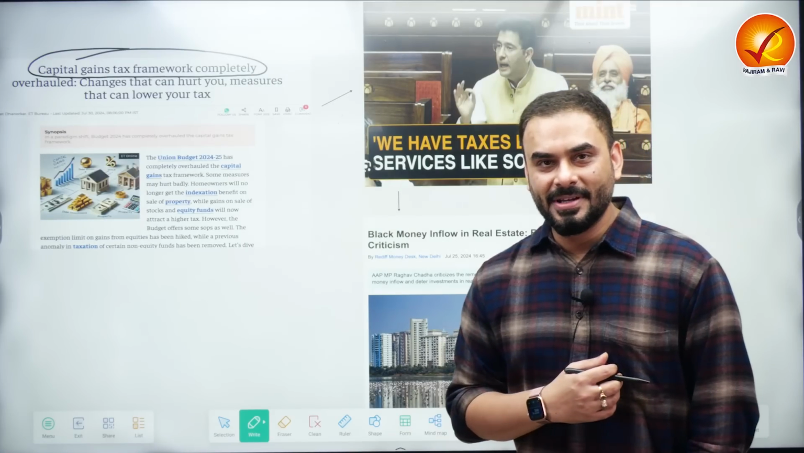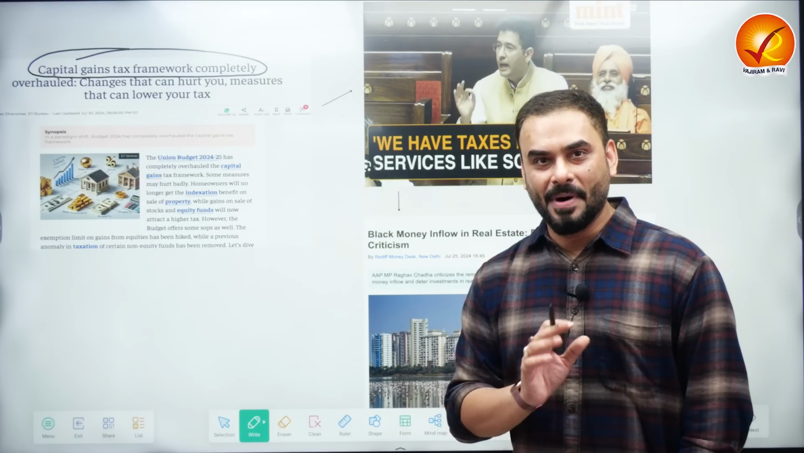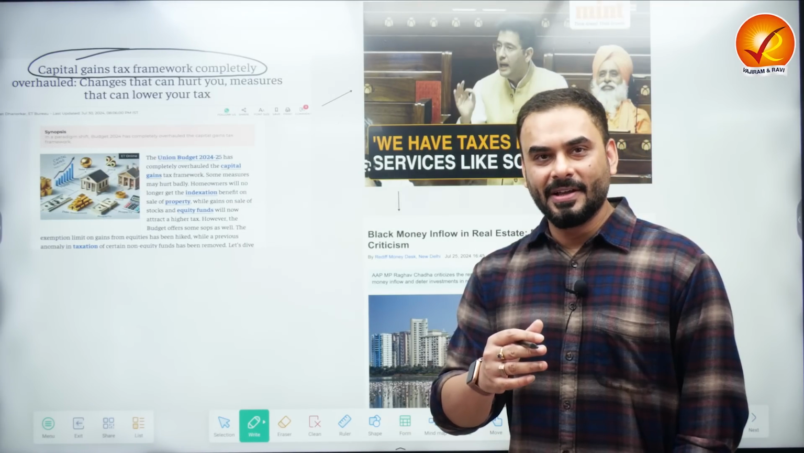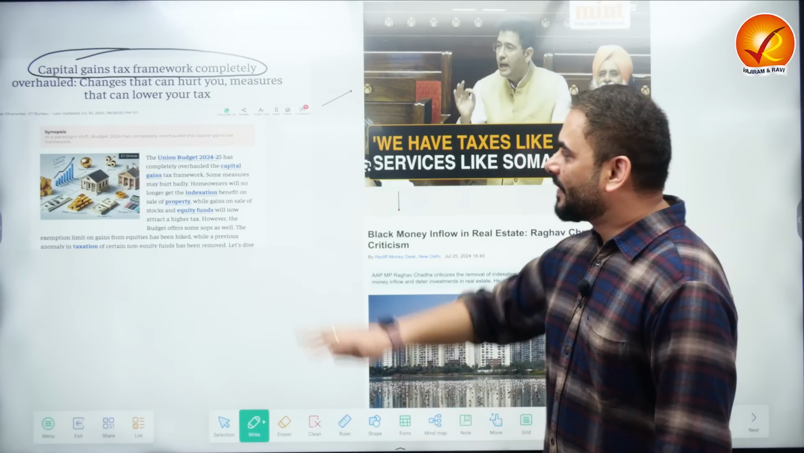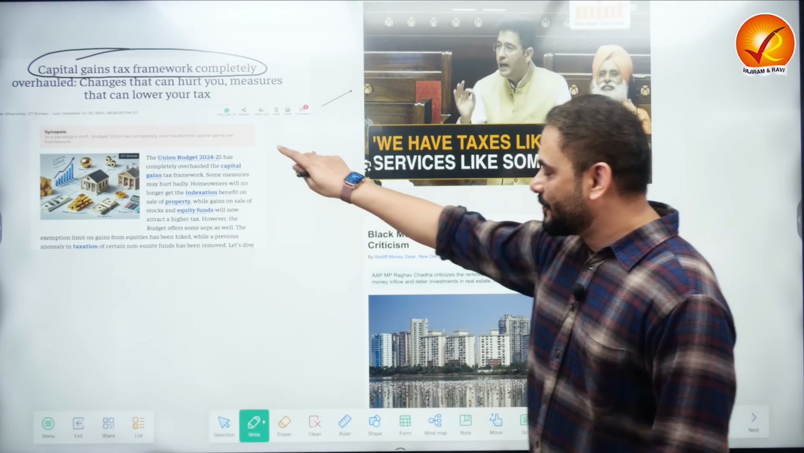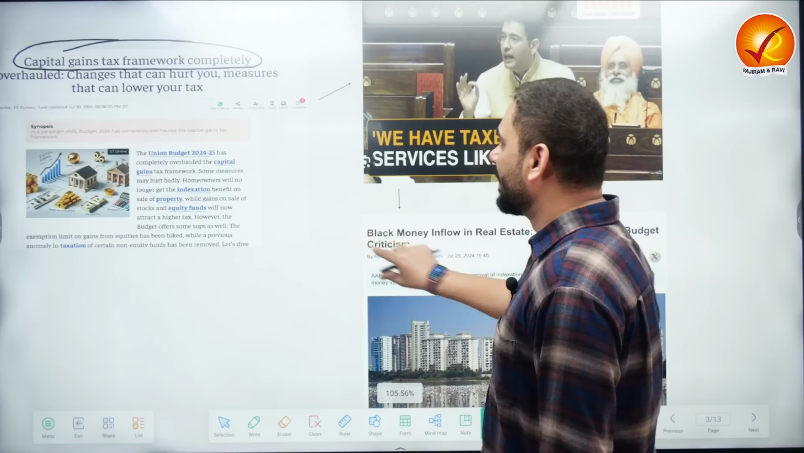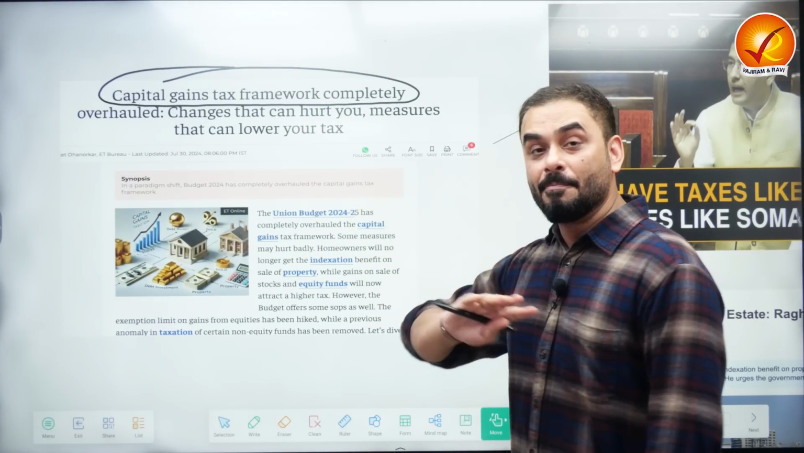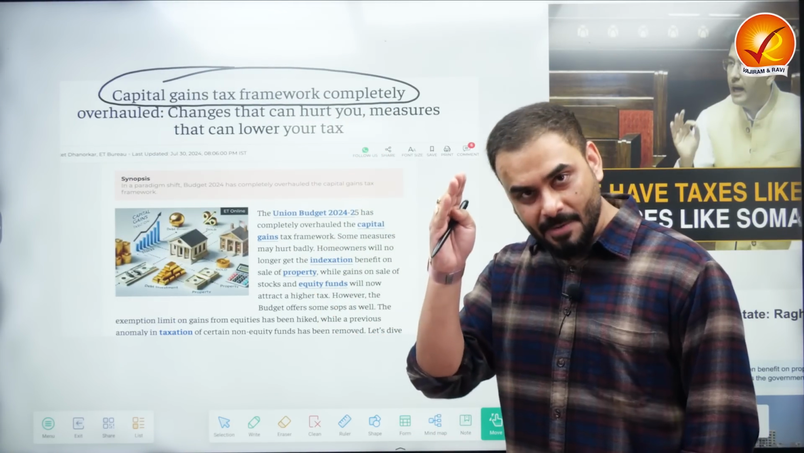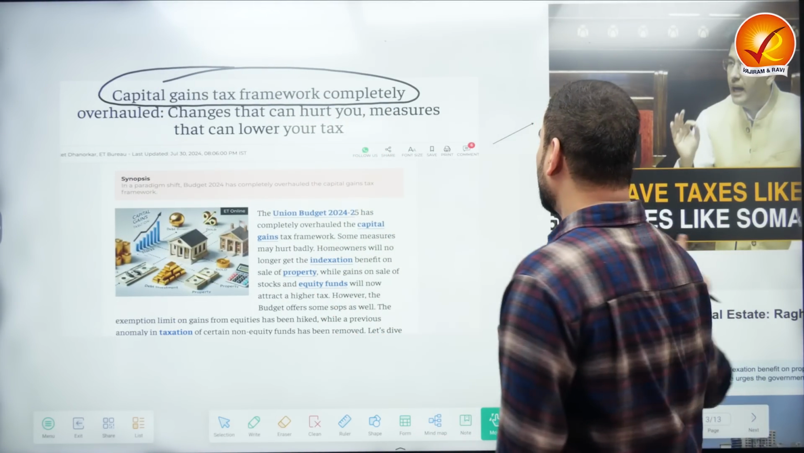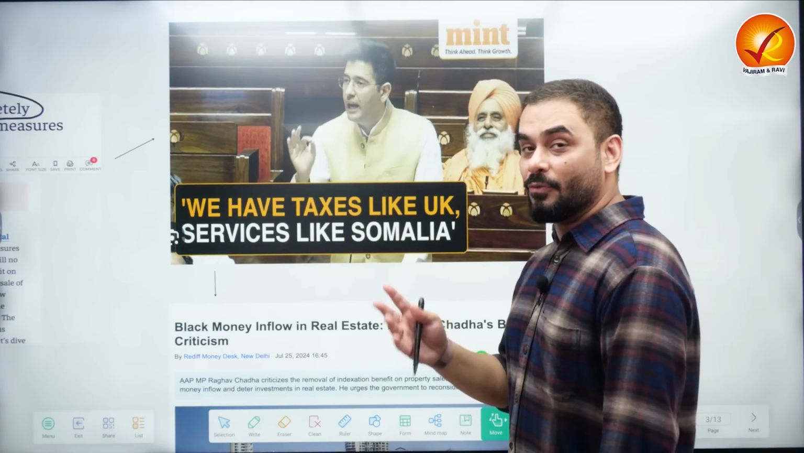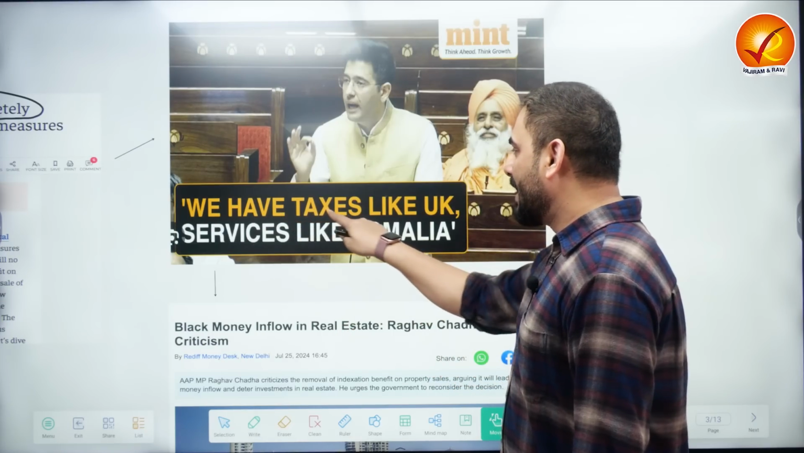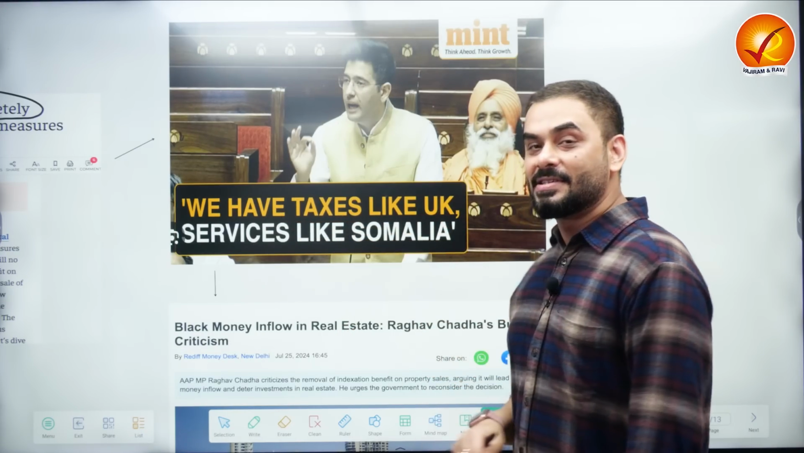Let's revisit a little bit and see what actually transpired in the parliament when the government of India made some changes in the capital gains tax of India. You can clearly see I have got this news clip for you. This news item says that the capital gains tax framework was completely overhauled, which means that something big happened in this year's budget. One of the members of parliament raised his voice in the parliament and said that we have taxes like UK and services like Somalia.